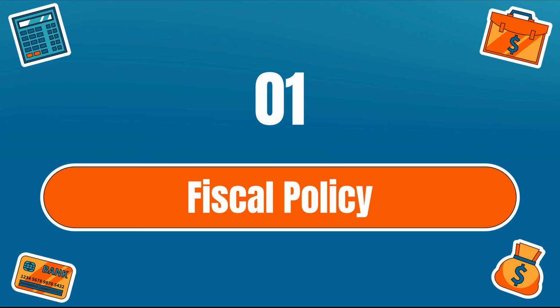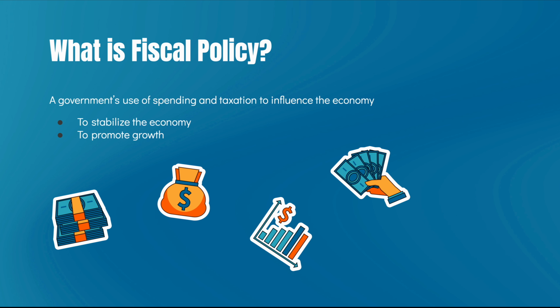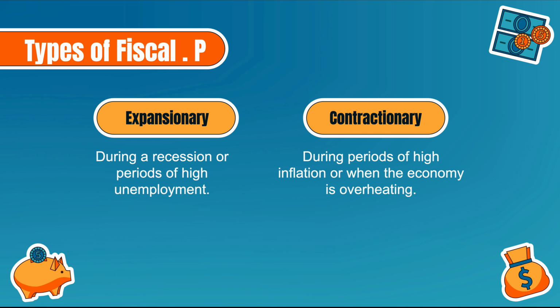First, one major macroeconomic policy is fiscal policy. Fiscal policy refers to the government's use of taxation and public spending to influence a country's economy. It is one of the primary tools, along with monetary policy, used by governments to achieve economic stability, growth, and redistribution of wealth. The purpose of fiscal policy is to influence the economy and achieve economic stability through government spending and taxation. Fiscal policy is divided into two methods, which are expansionary fiscal policy and contractionary fiscal policy.